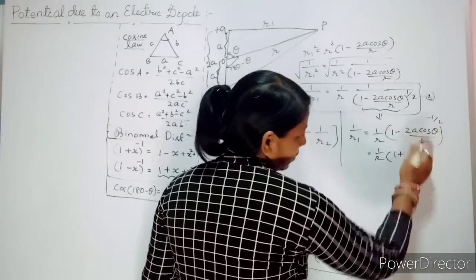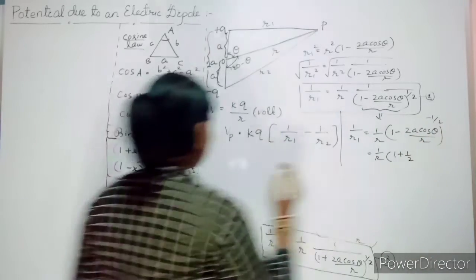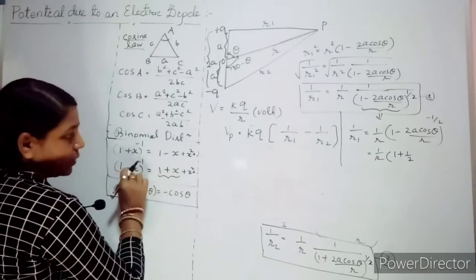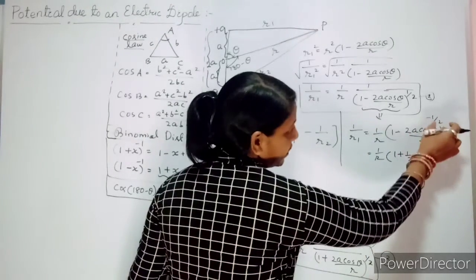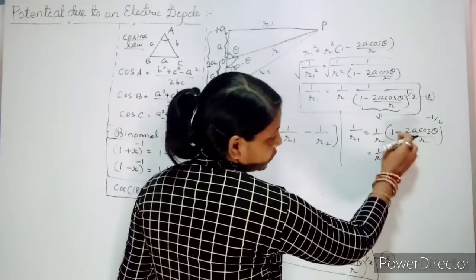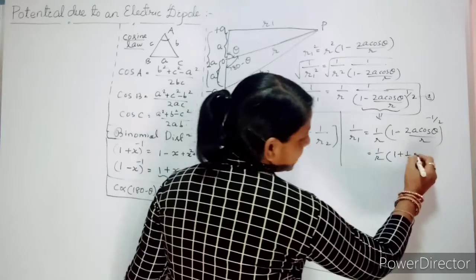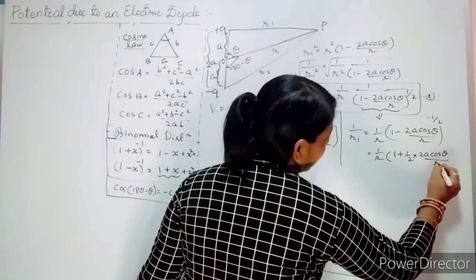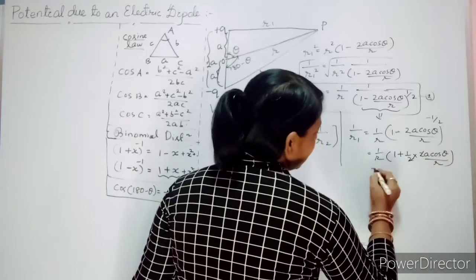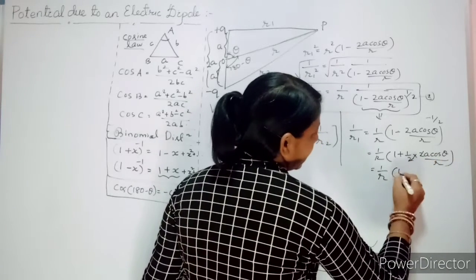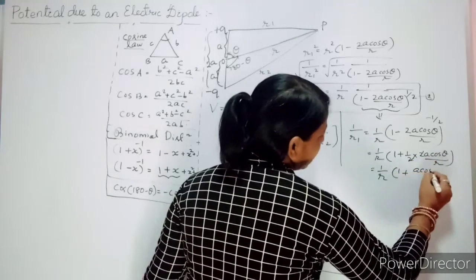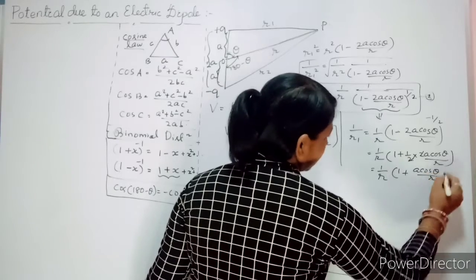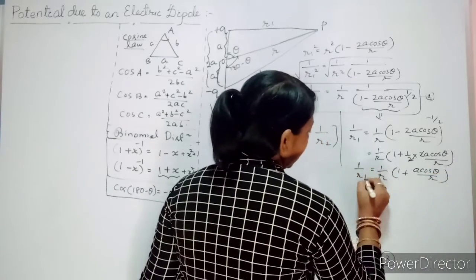This 1 by 2 will come and multiply here. Similarly, what is the power? Minus 1 by 2, this minus becomes plus, into 2a cos theta by r. 2 gets cancelled. So what is your term now? 1 by r into 1 plus a cos theta by r. This is your 1 by r1.